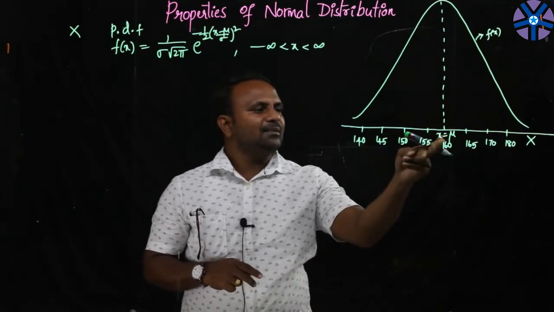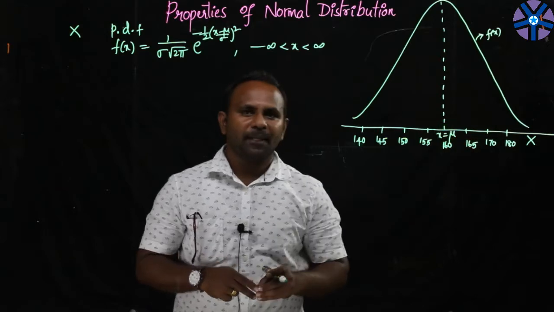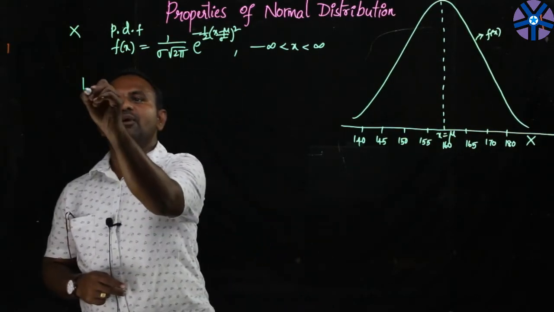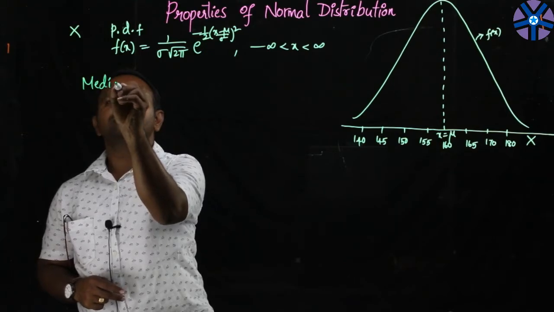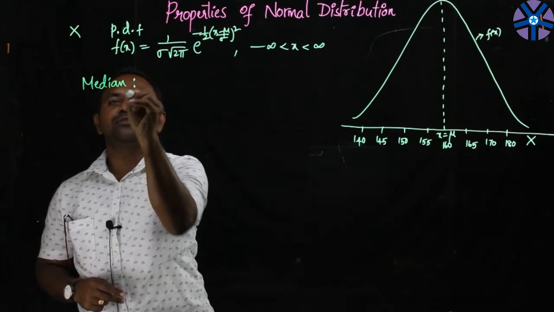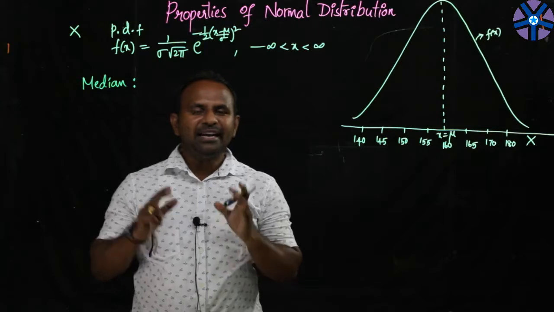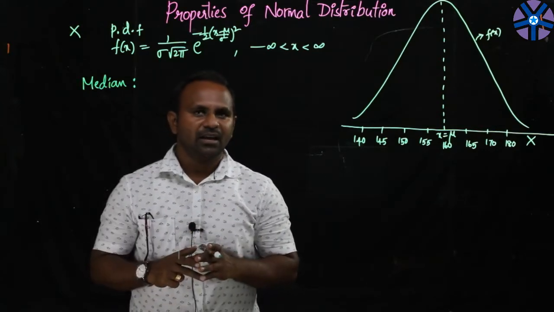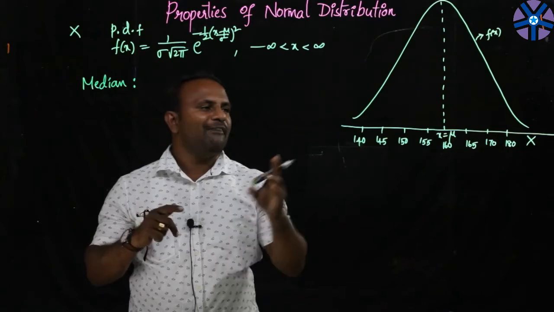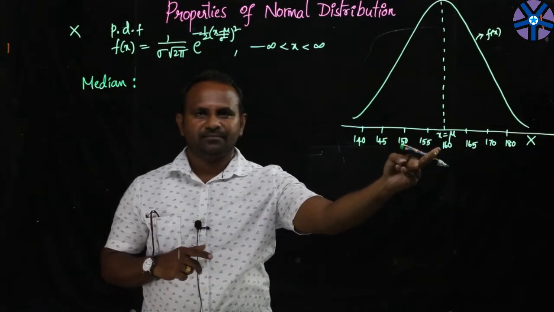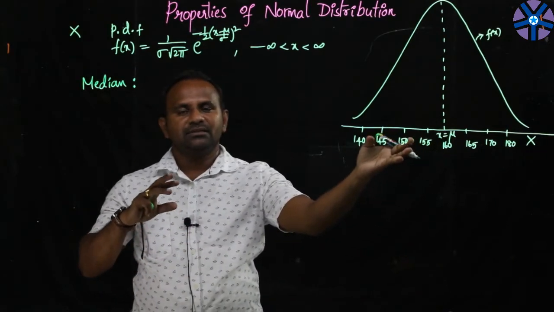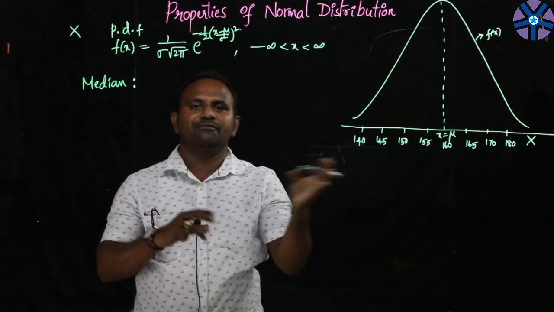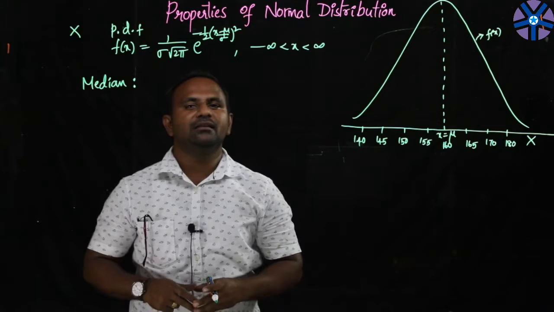Say if this is the mean of these heights, we'll look into what the median and the mode are also. So what is the median of the distribution? The median of any statistical data is the value of x at which the data values prior to this x and after this x are equal in number.